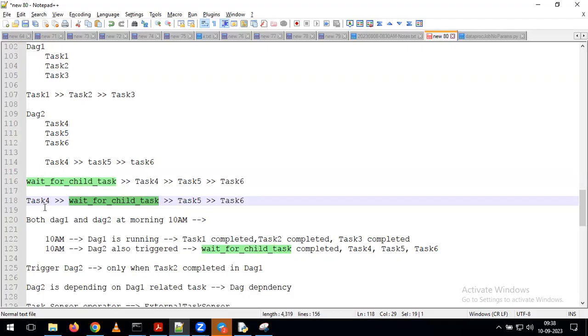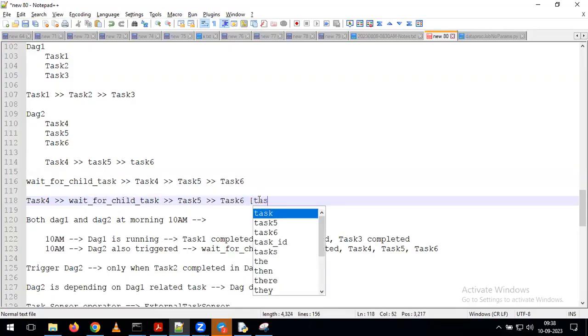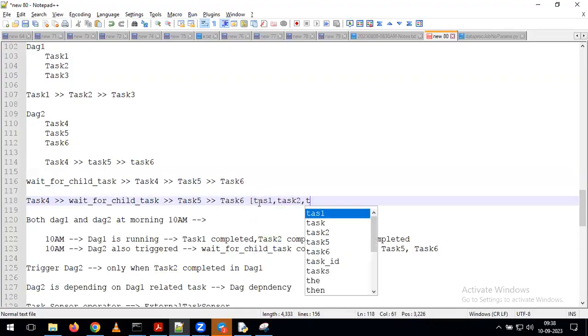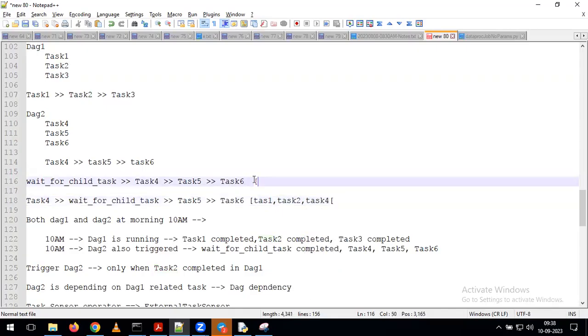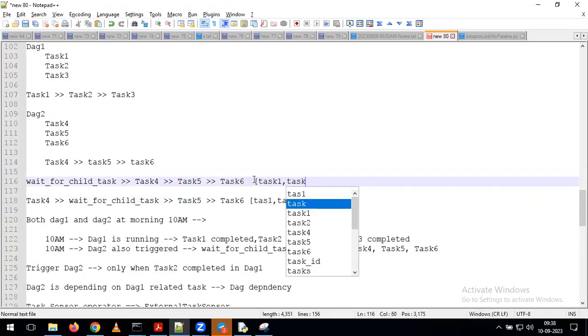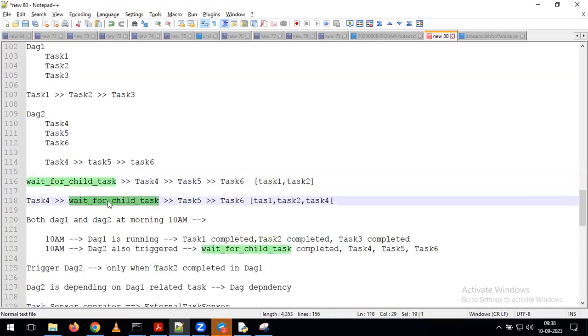After completion of all these tasks only, it is going to trigger this task as part of our execution. Just for understanding, I will say it is waiting for task 1, task 2, and task 4 also. But in this example, it is waiting for only task 1 and task 2. This is the way you need to understand. Based on the place where you are keeping this sensor task, the dependencies change automatically. With that, your job is going to trigger as part of our execution. Any question on top of these 2 examples? Again, please ask me here.